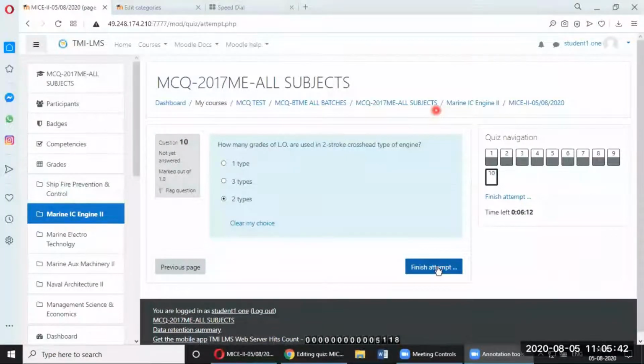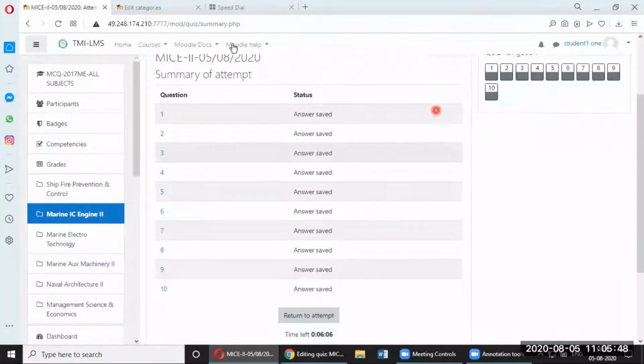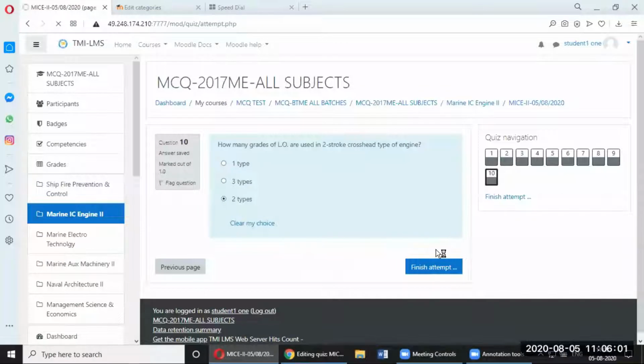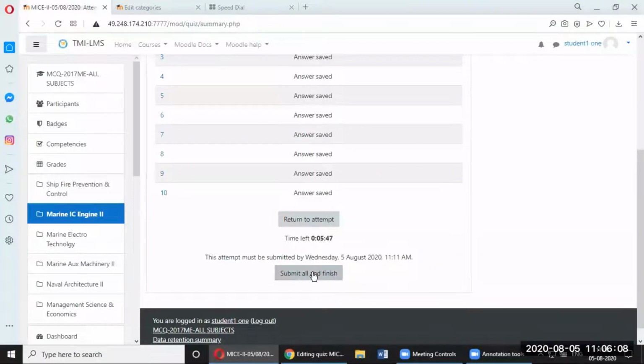Okay, so I'll finish my attempt. Once I finish the attempt, it takes me to the review, answers saved. It says that all of them have been attempted. Since I have 6 minutes remaining, it is asking me to return to the attempt. So I can go back and review my answers, and again I can say finish attempt. That is possible. So I'll have to submit all and finish, and only then it gets finally submitted.